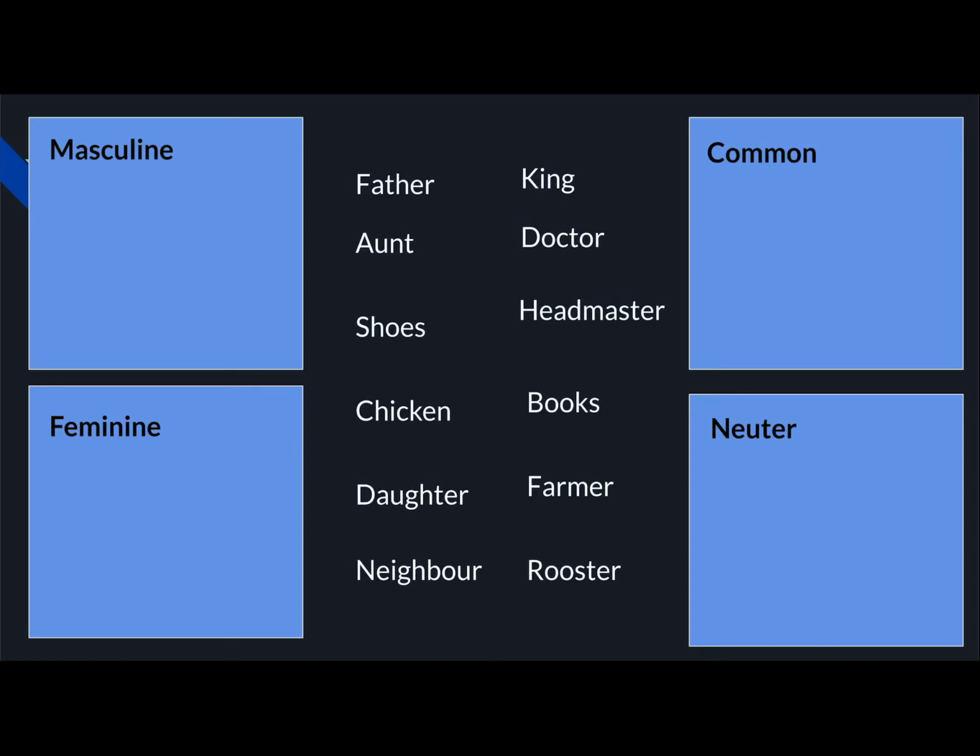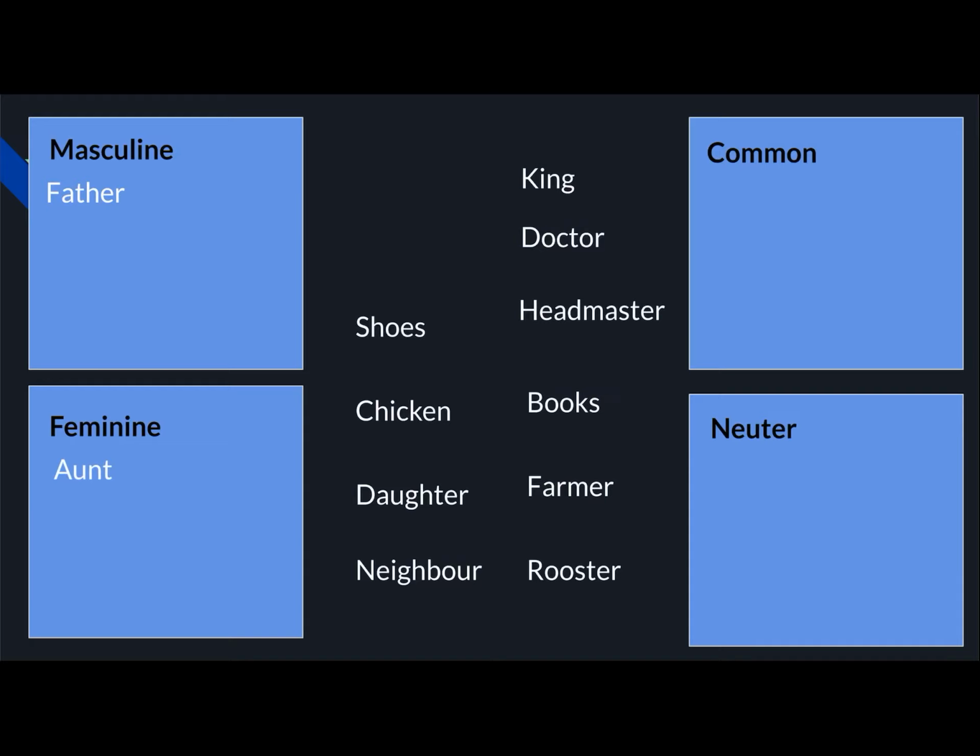Okay, children. Now the first word is father. Where will this father come? In which box will we write father? Father is a boy and so he belongs to the masculine gender. So father will go in masculine gender. Next word is aunt. Aunt means girl. So it will go under feminine.